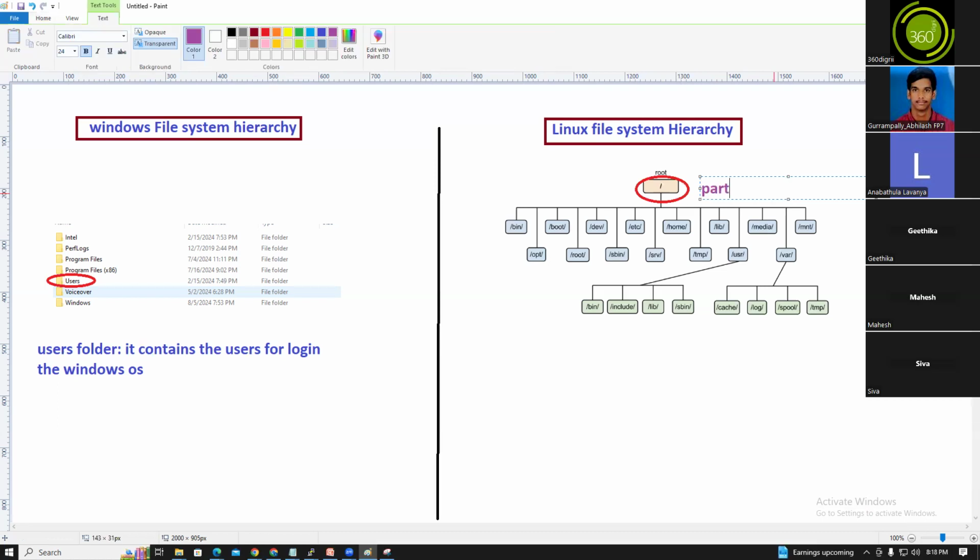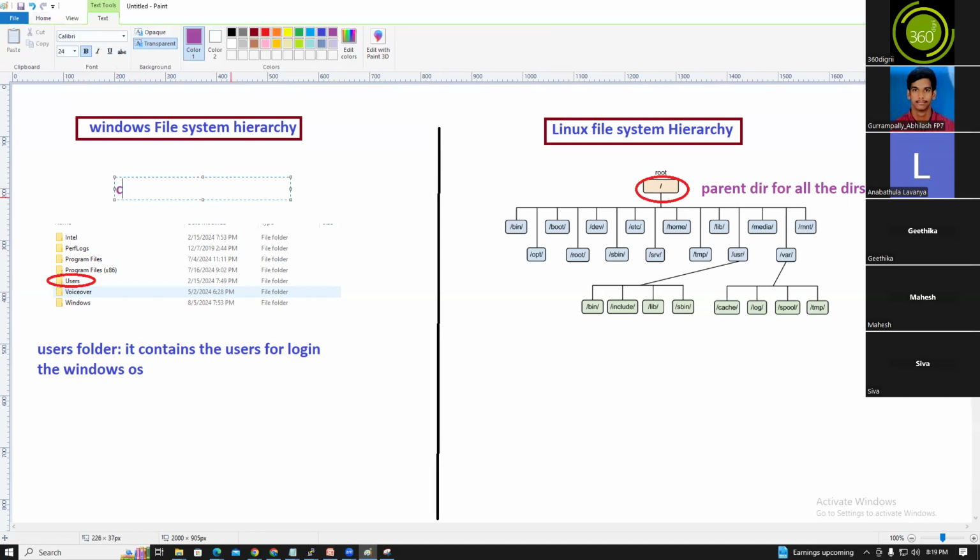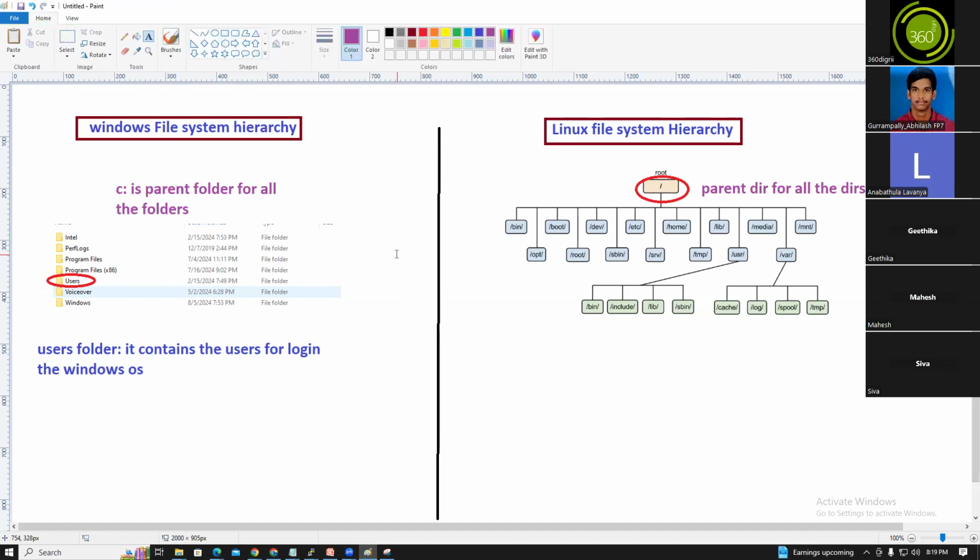Here in Windows, C is the parent folder for all the folders. Slash is the parent directory for all the directories.